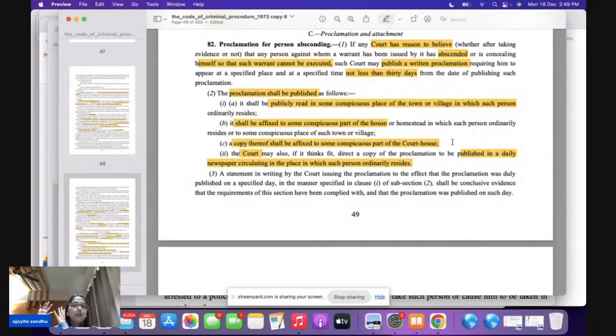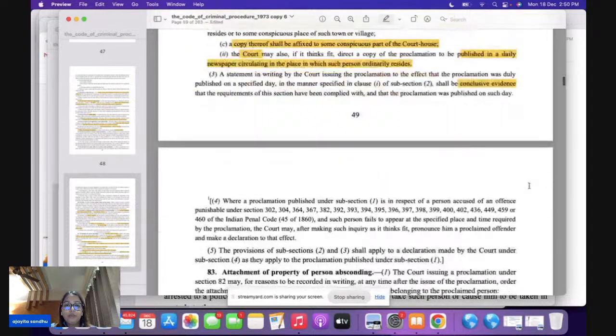You fix it at the conspicuous part of the courthouse. This is mandatory. What is not mandatory? Publishing it in the daily newspaper. You do not have to publish it in the daily newspaper. This is not mandatory. And what kind of evidence is this going to be? This is going to be conclusive evidence that, yes, on such and such date, this proclamation was issued.